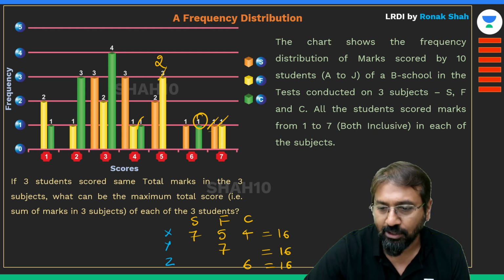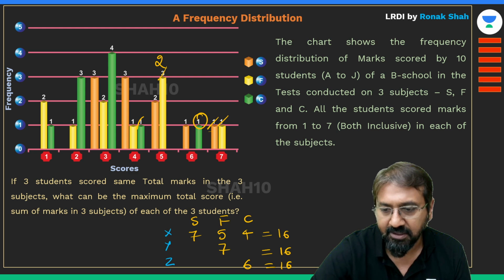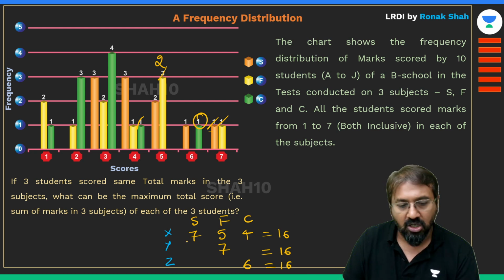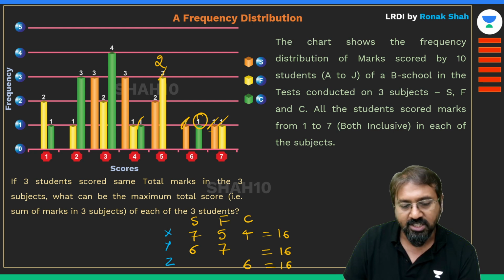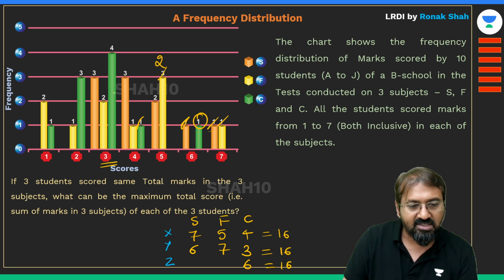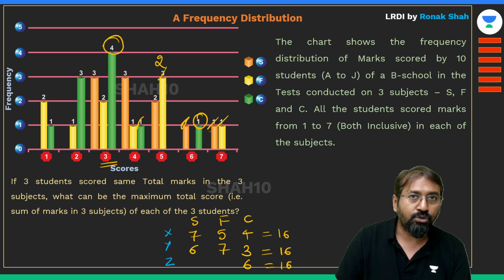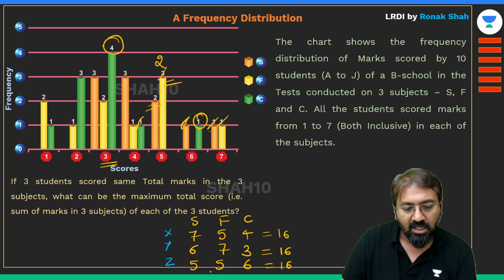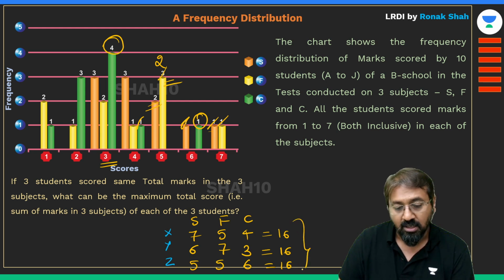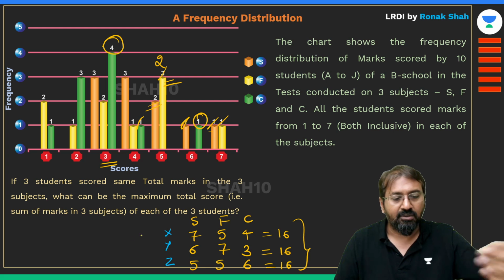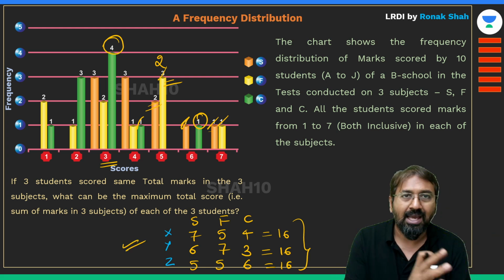Now how can I get 16 over here? Can you think of some values, guys? Just check it, everyone. The other way is you take 6 over here, because one student has got 6. 6 plus 7 is 13, plus 3 is 16. In subject C, there are 4 students who have scored 3, so I can take 3 over here. And similarly, 5 plus 5 plus 6 is 16, because in subjects F and S, I have 5 values available. So yes, the maximum score for 3 students, if it is equal, can be 16. This is possible. I really hope you all have understood this.